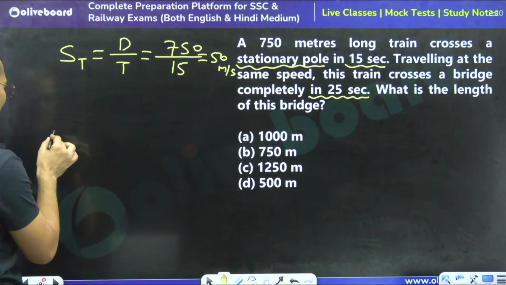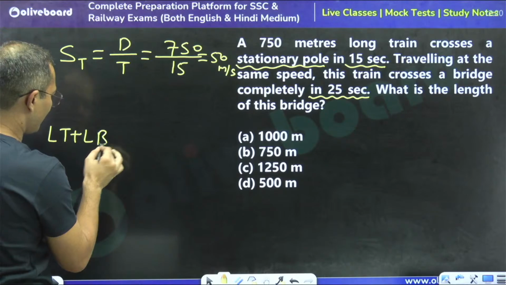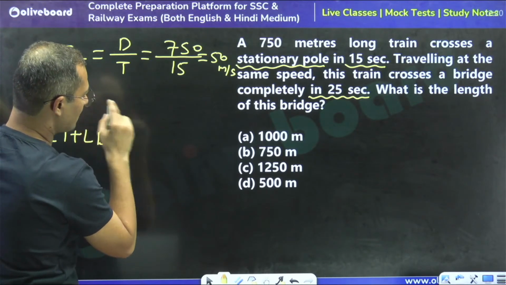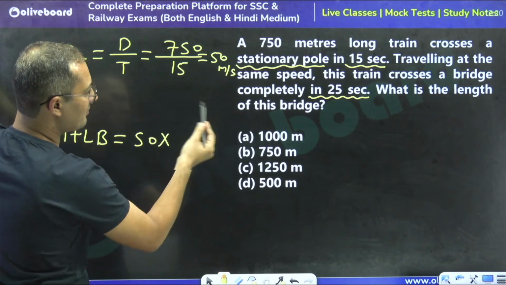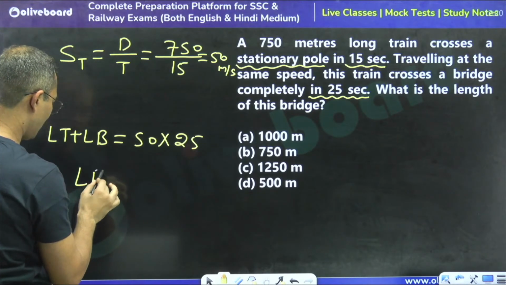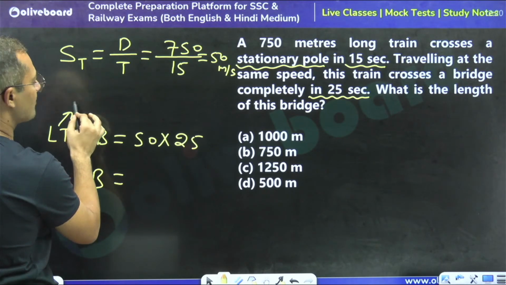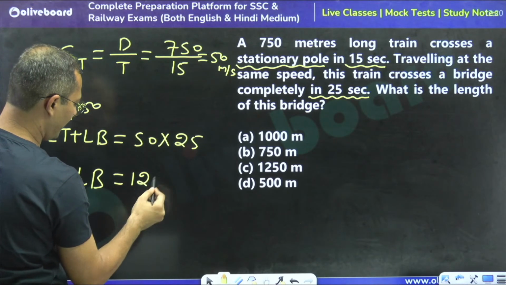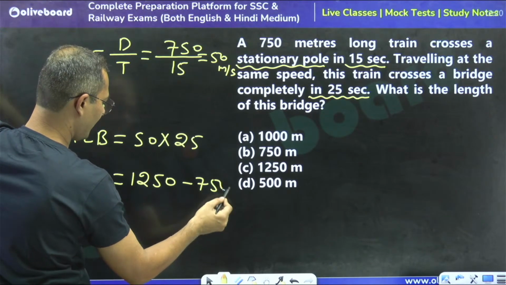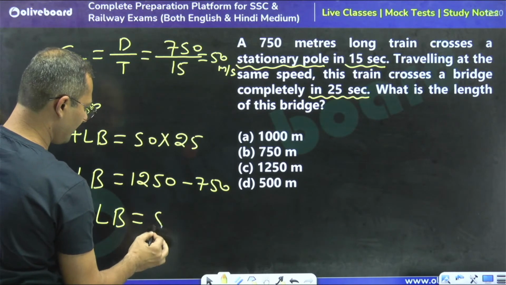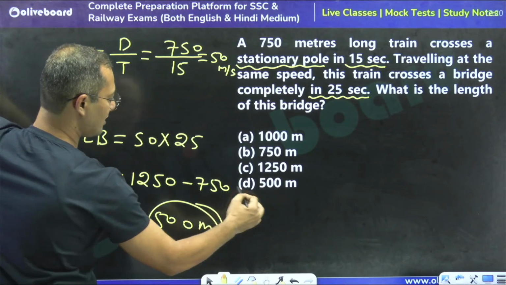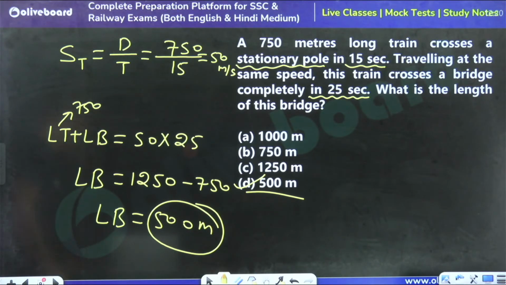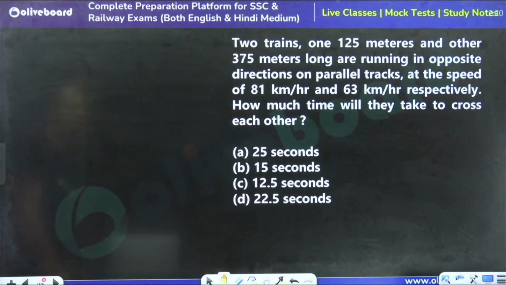See, so here length of train plus length of bridge is going to be speed into time. Length of train is 750. So 25 into 50, 1250, minus 750, right? So we can say that length of bridge is going to be 500. So 500 meter is the right answer. Good question. So D part is the right answer. Very good. You all are right. Tell me what is the answer for this question.